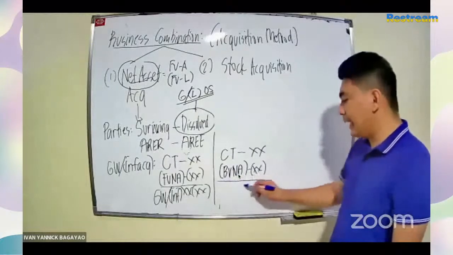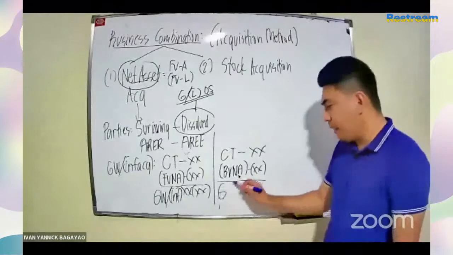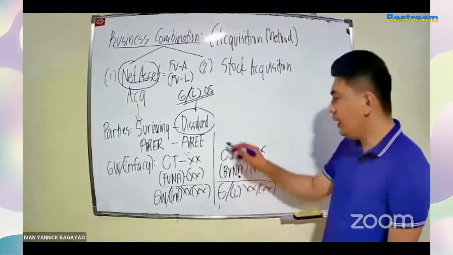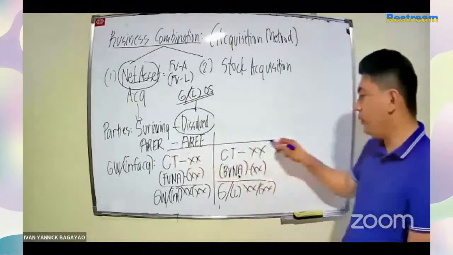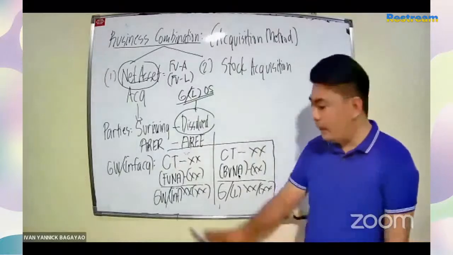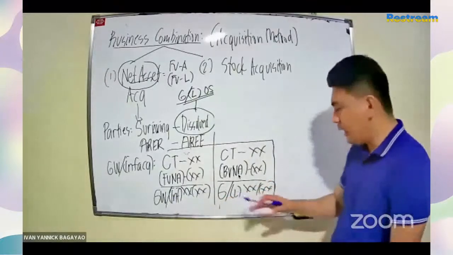Kung mas mataas, then you have a gain. Kapag mas mababa naman, then you will have a loss. So ganyan lang po, class, ang pag-compute, without preparing the journal entry.